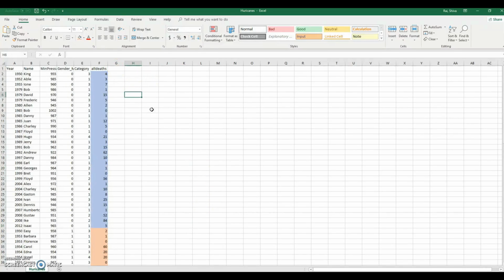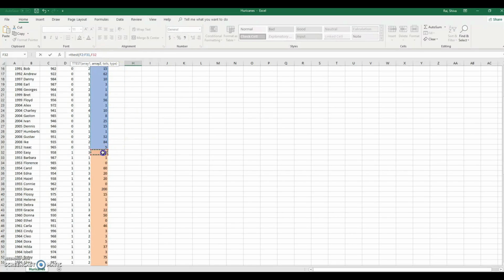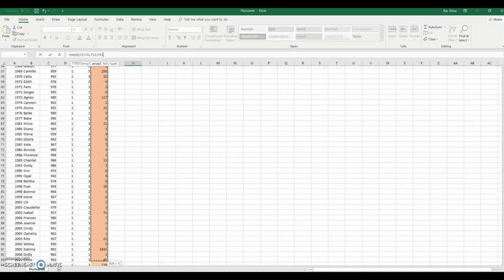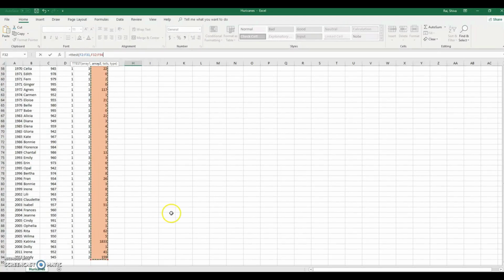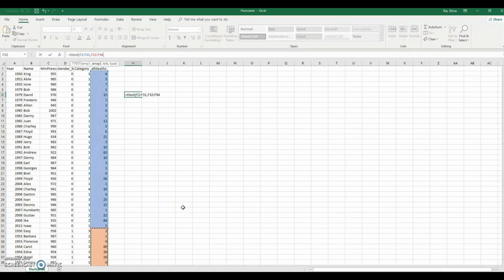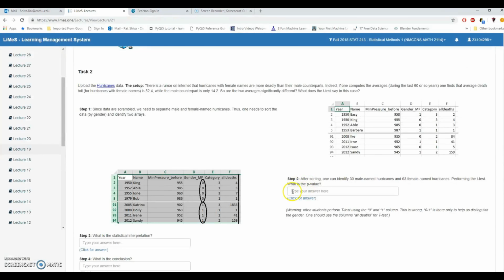Now let's go for t-test. So equals t-test, and here it goes from F2 up to F31, comma F32 up to F94. Okay, so that's it. Comma 2, comma 3, and close the bracket, click enter. 0.20000664. So that's our p-value, which is 20% and greater than 5%.